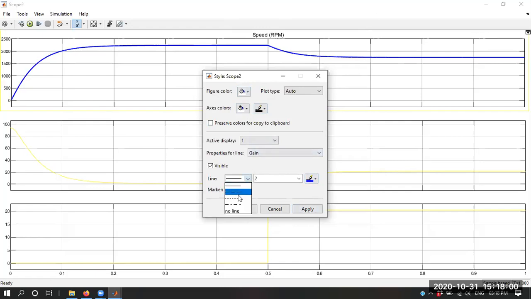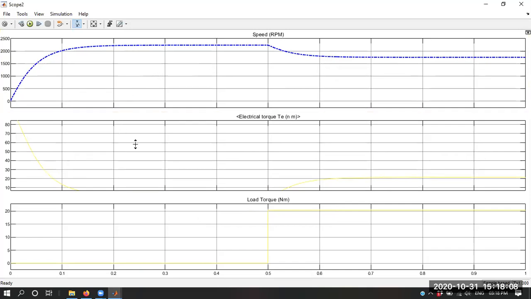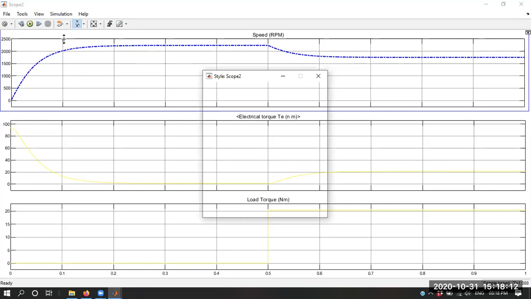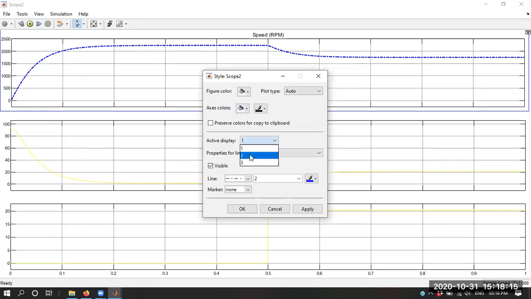You can also change the line style if you want, like this. Okay, dotted line. Okay, dash dot line. Same way if you go over here, another line is there. Same thing you can also do if you go to a style. Okay, active display, select the second one.